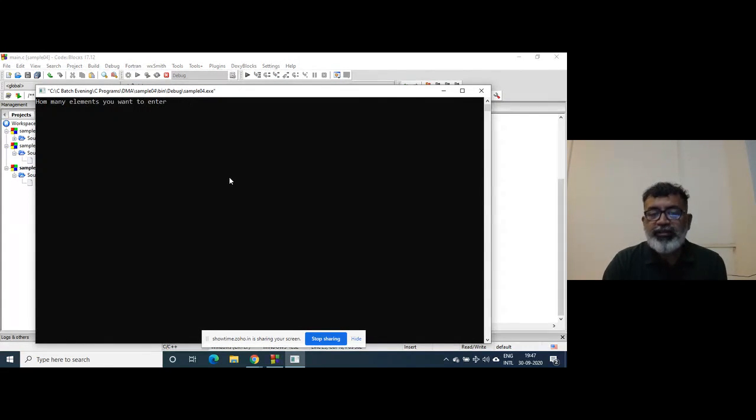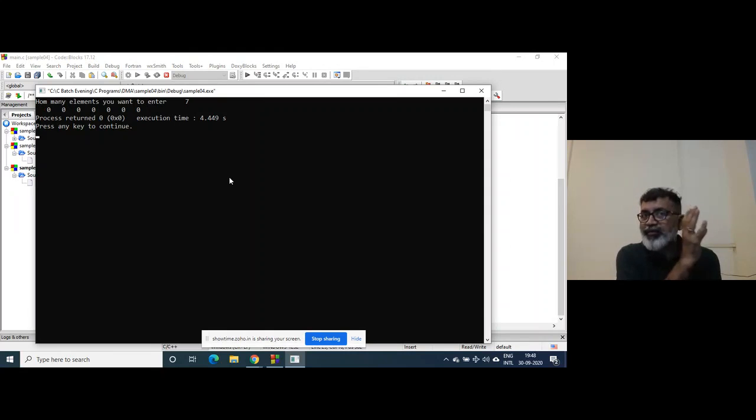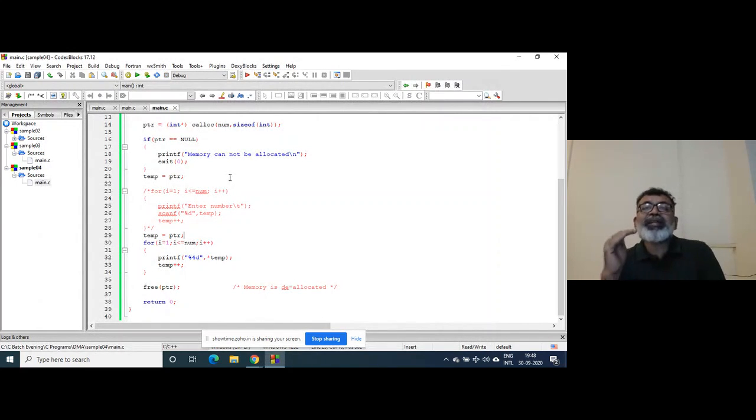Suppose I enter 7, so it is initialized to 0. But in the earlier case, the first element was garbage and the rest of them were 0. Here all are zeros. That is the reason the name has been given as calloc.